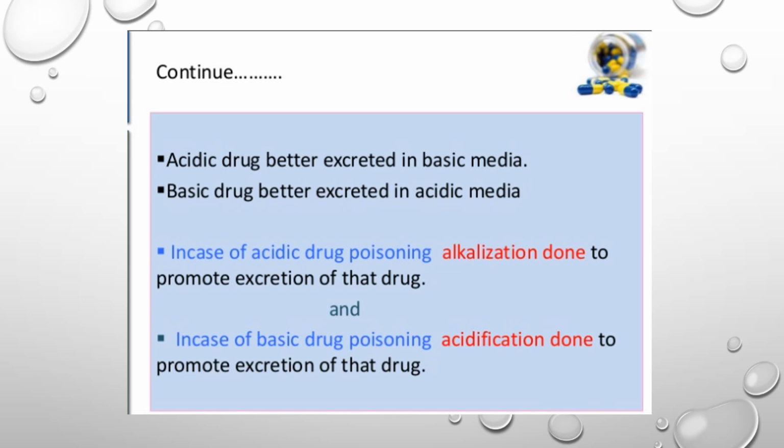treat the poisoning. ठीक है, for example toxicity हो गई है एक drug की, accidental भी हो सकती है, ठीक है, and it can be intentional as well. ठीक है, तो how would you treat it? You can treat it. One of the modes of excreting the drug out of the body is that you manipulate the urinary pH. All right.